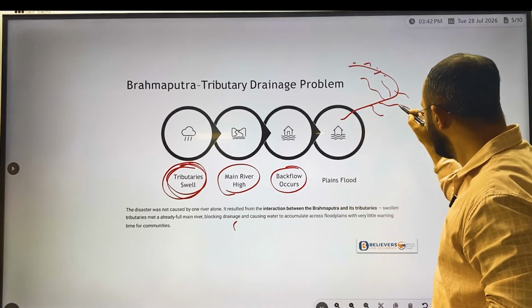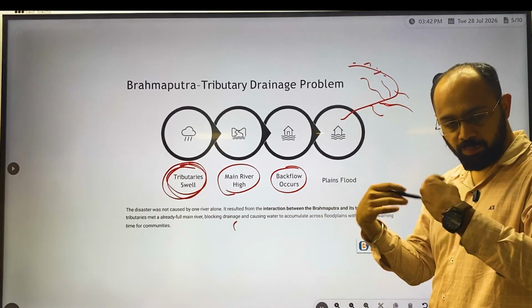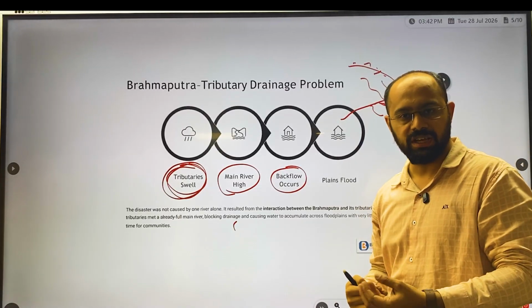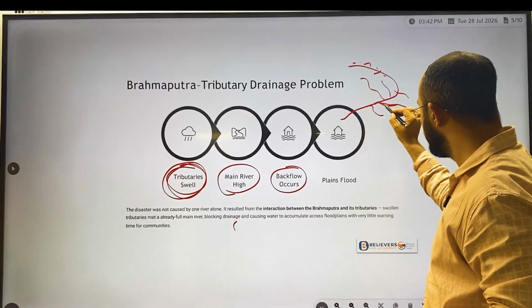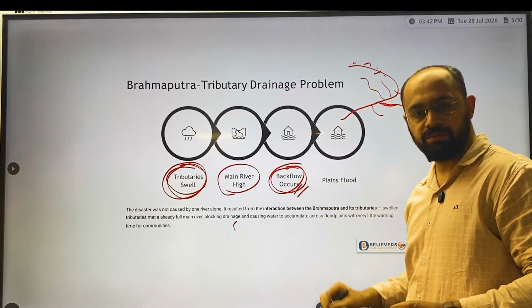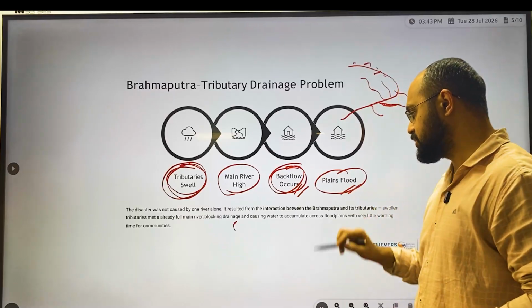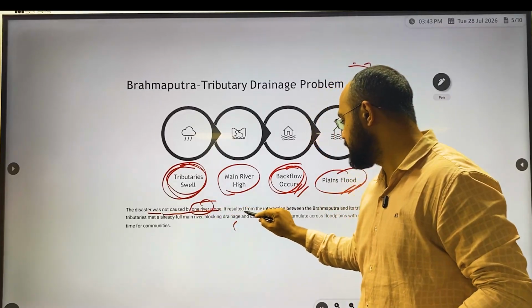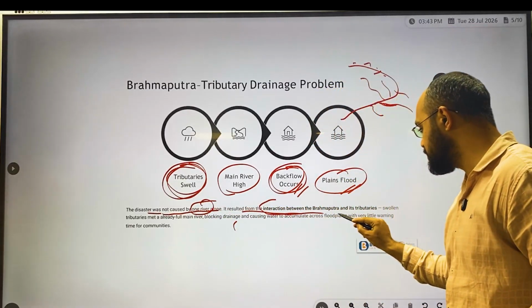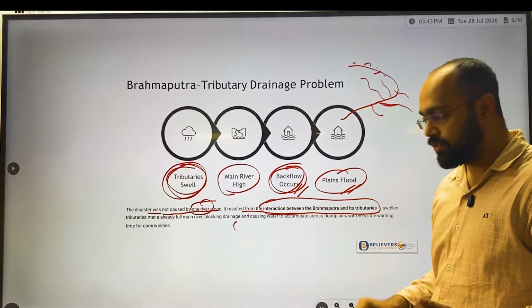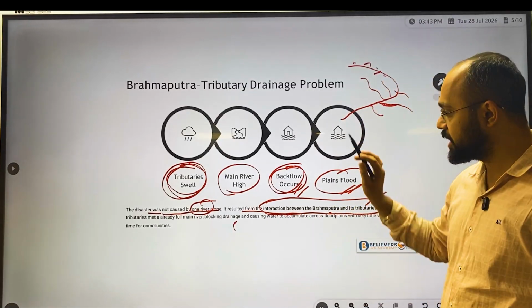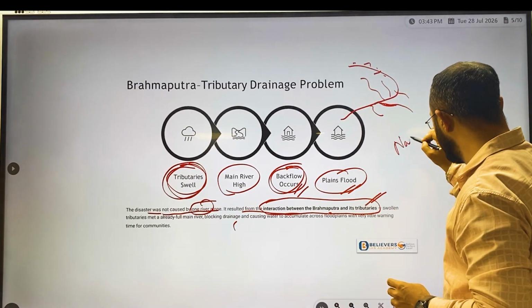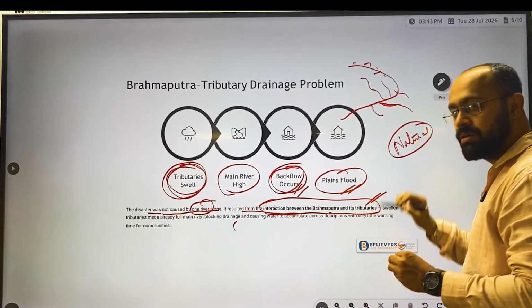Now whenever the tributaries try to push the extra water to the main river, a backflood occurs. Okay, backflood occurs, and this led to the plain floods. Okay, this is interaction. Now, this disaster was not caused by only one river. It is a result of the interaction of the Brahmaputra and its tributaries. Like I told you, Brahmaputra and its tributaries. So this is the main natural reason. Now if you see, these are the natural reasons for this flood disaster.